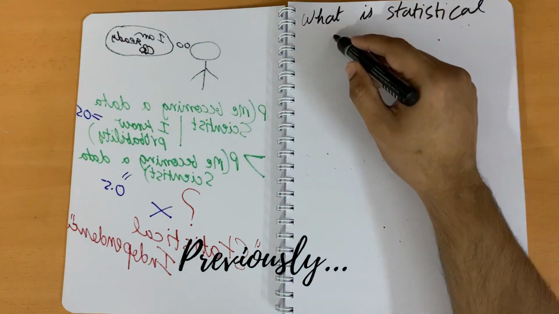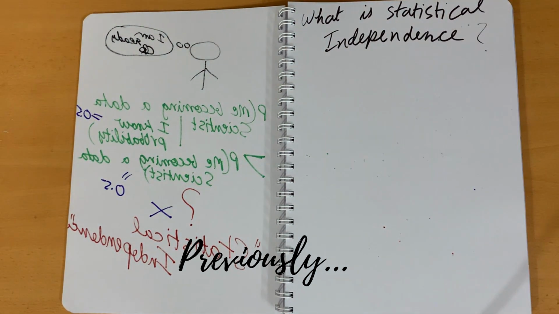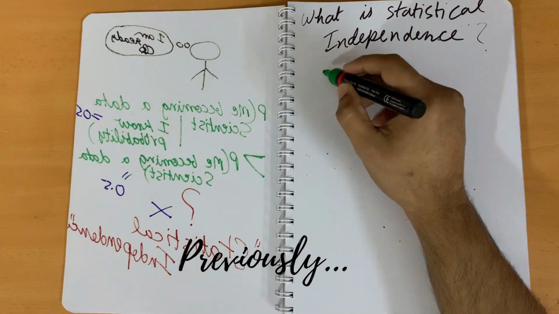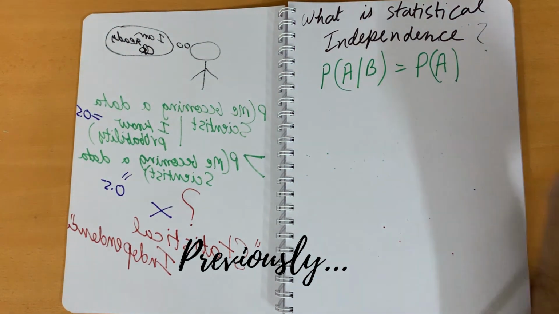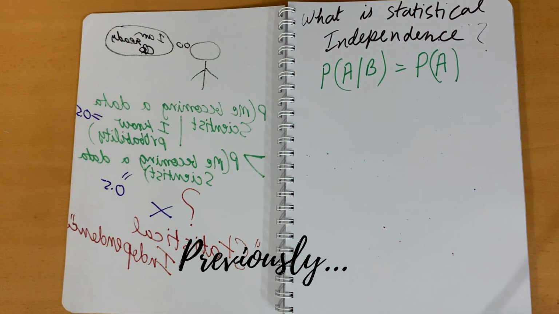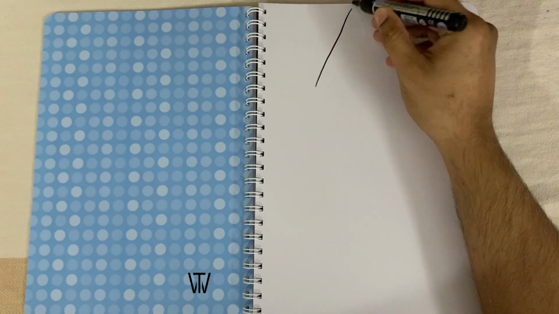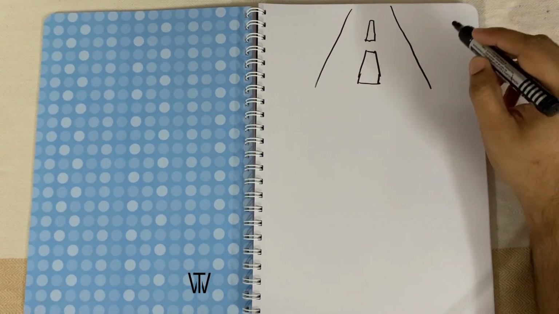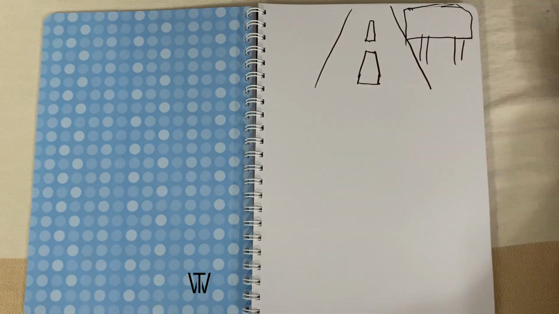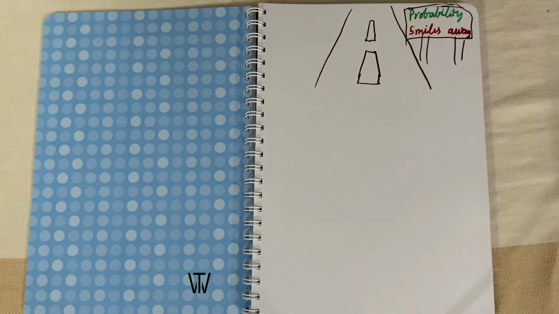Two events A and B are said to be statistically independent if P of A given B equals P of A. You have come a long way in learning probability, but your training is incomplete without learning about the most